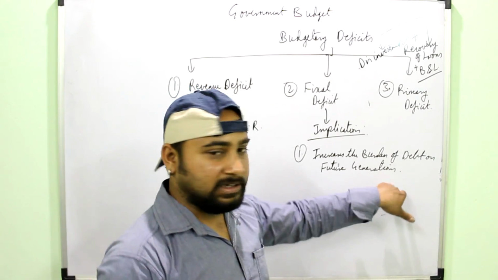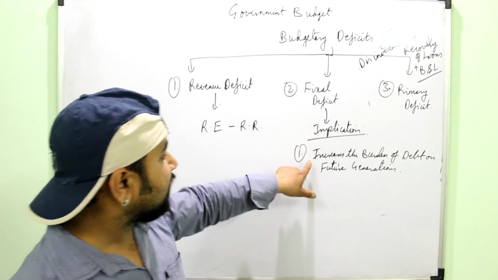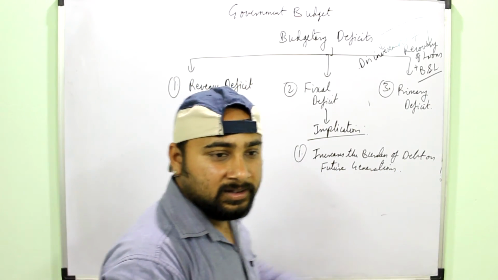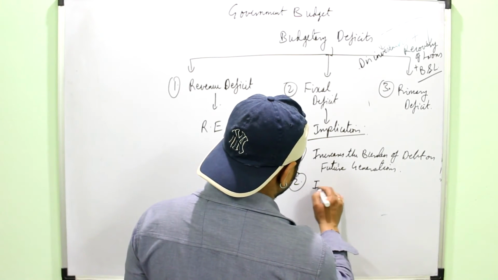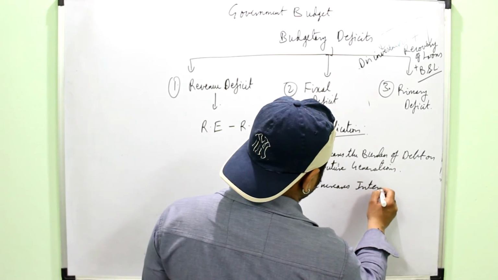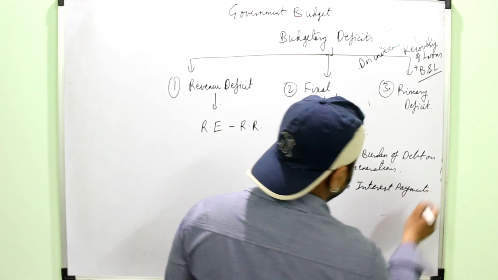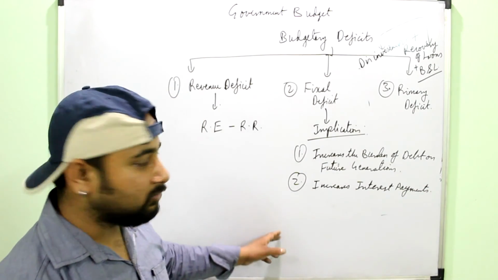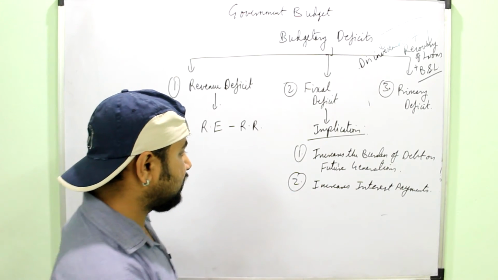Suppose the government continuously borrows from international organizations to meet its fiscal deficit, then it would lead to more burden on the future generation. Second, it increases the burden of interest payments on the economy. The government has to pay the interest on those huge borrowings which it is doing from the foreign agencies.